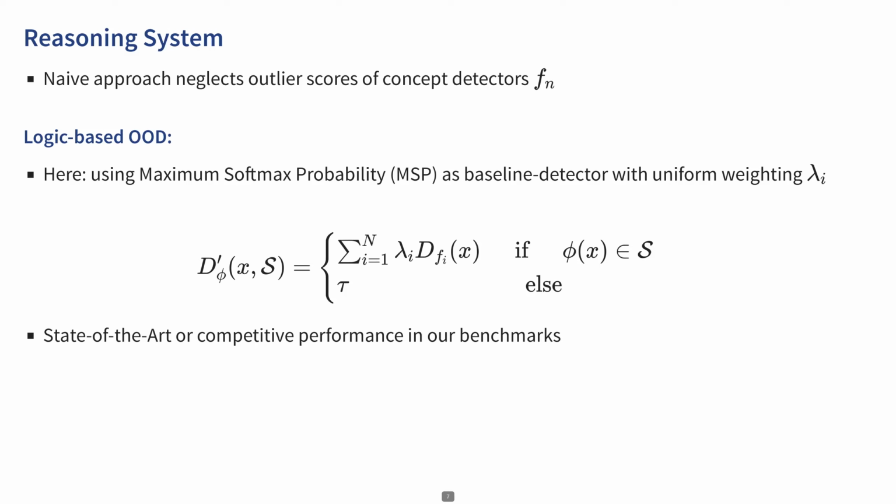To address this, we propose an enhanced method. Inputs violating any constraints in the knowledge base are immediately classified as out of distribution, while for others, we calculate the outlier scores as a weighted sum of the scores from each concept detector. We demonstrate that this refined approach can yield results that are either superior to or competitive with current state-of-the-art out-of-distribution detectors, including ensemble methods, while being able to provide explanations for the decisions in many cases.